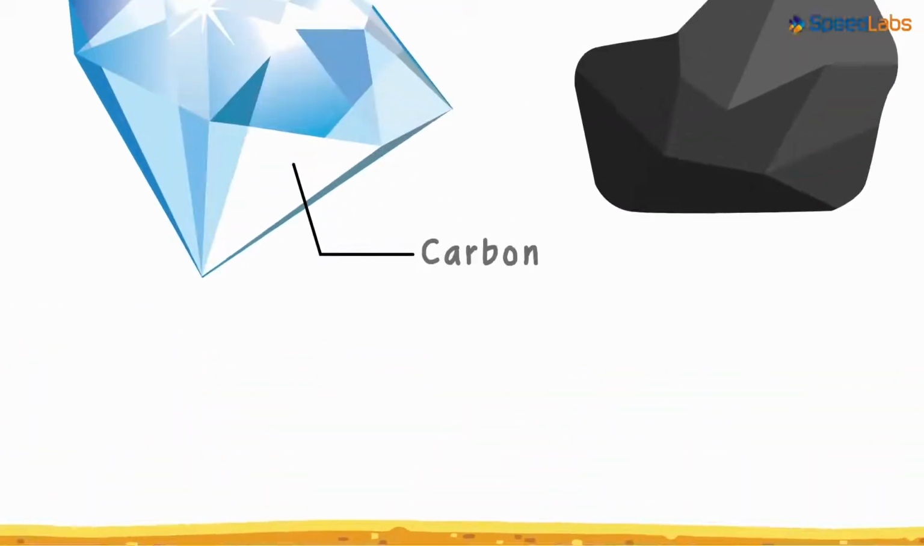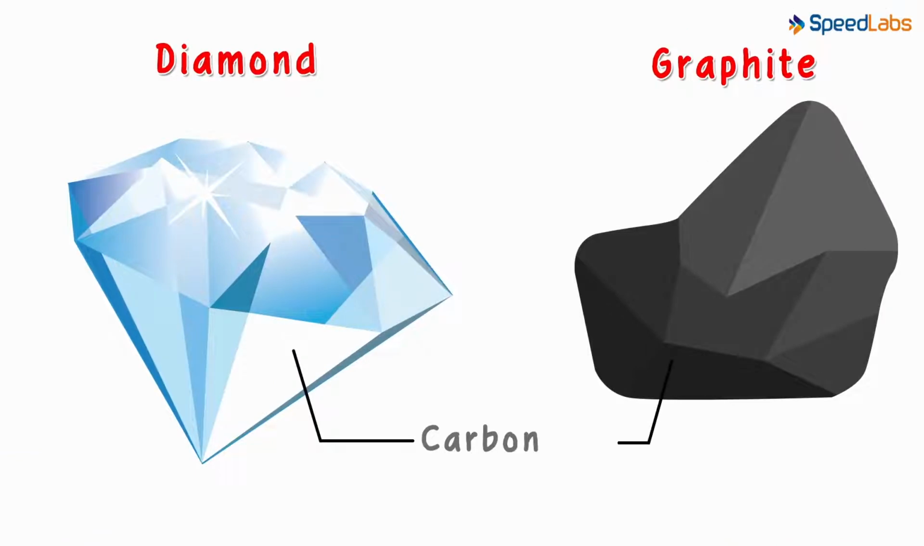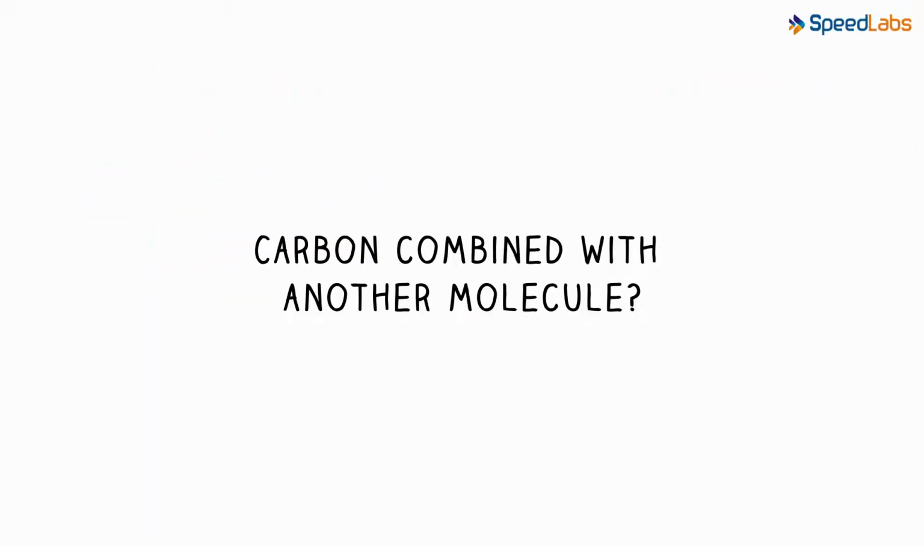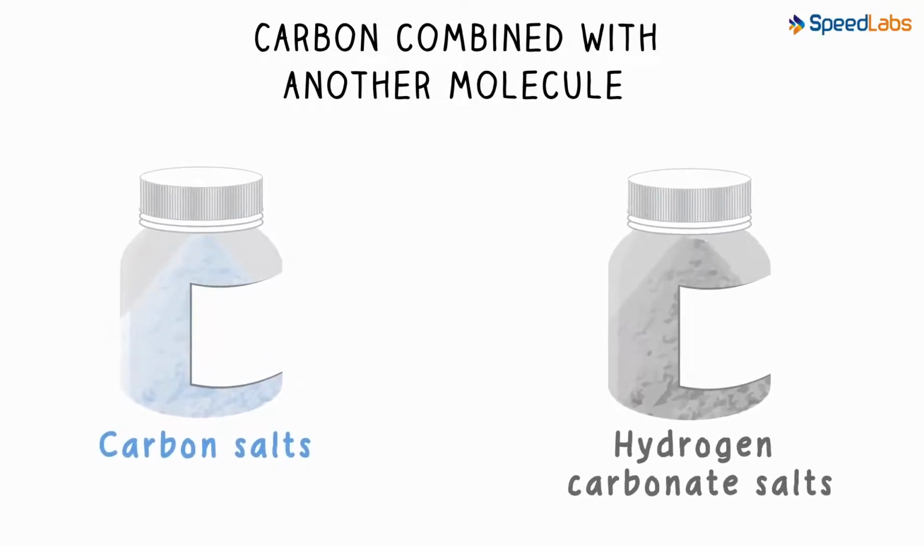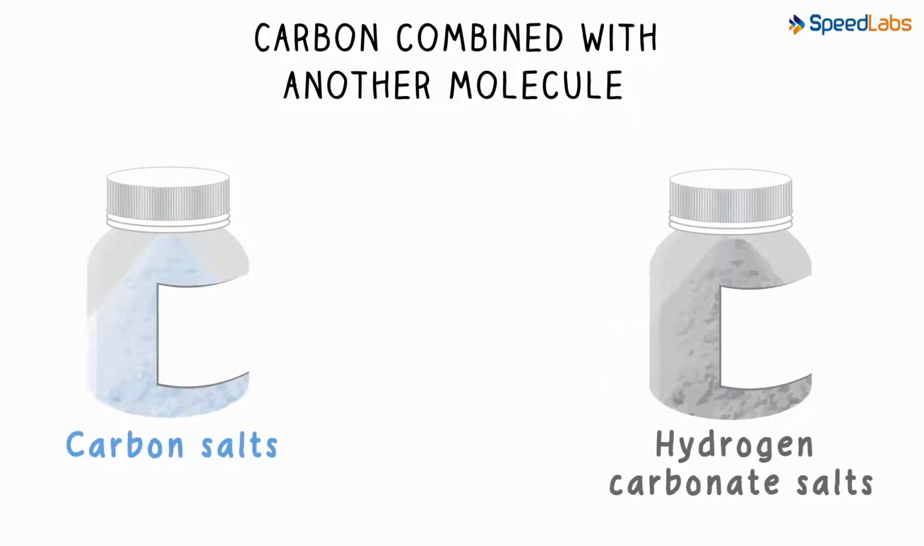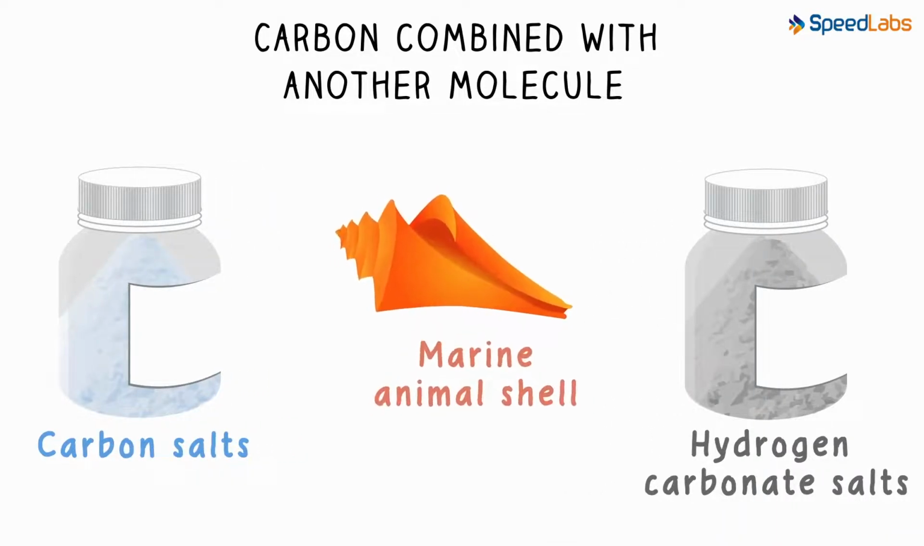What about graphite? That too is made up of carbon, but in both, carbon is in its elemental form. Do you know where we can find carbon in combination with another molecule? Carbon salts and hydrogen carbonate salts are in a combined state in nature. Endoskeletons and exoskeletons of organisms like marine animal shells are also made up of carbonate salts.